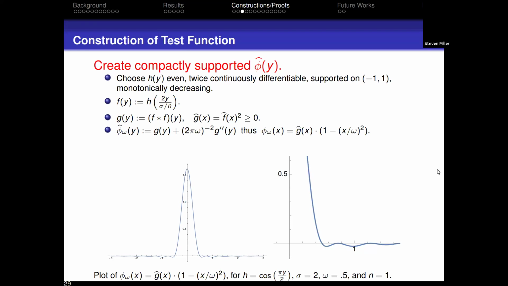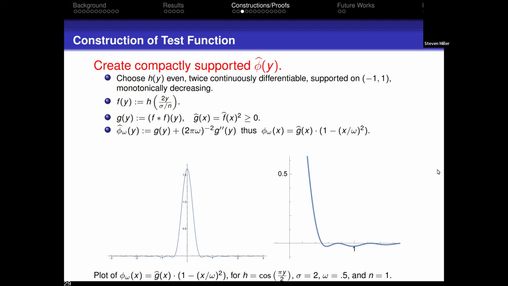And when you go through and unwind this, you get that phi sub omega is just going to be g hat of x, which is non-negative, times 1 minus x over omega squared. So when x is less than omega, this is going to be positive, or at least non-negative. When x is greater than omega, it's going to be either 0 or negative. And so this will give me a desired function.